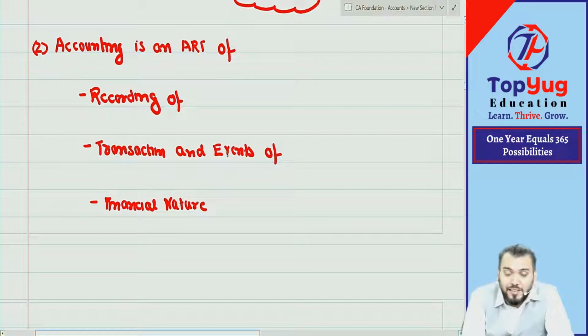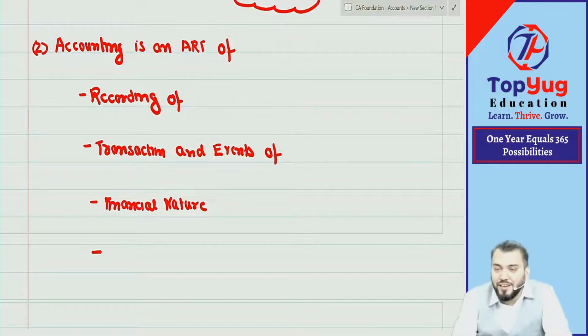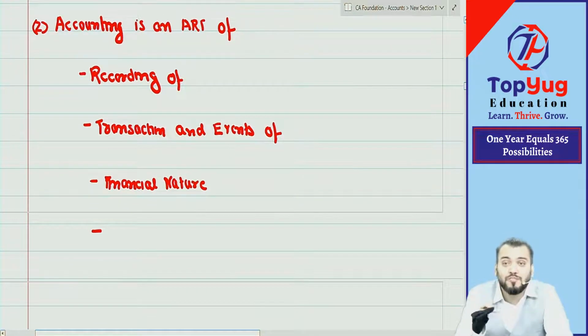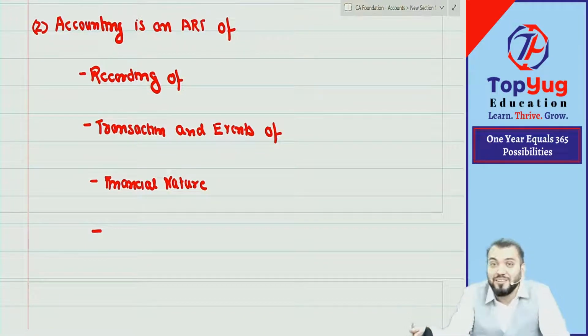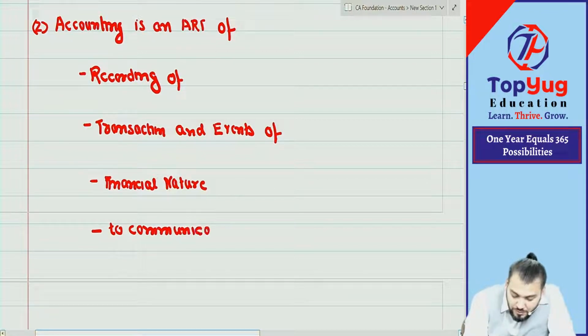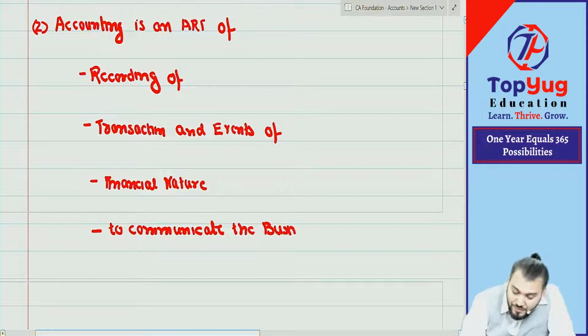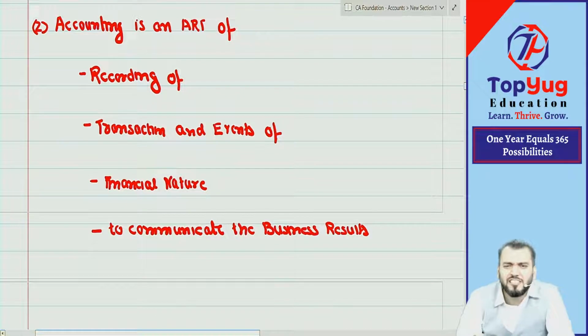Recording what? Transaction events of which nature? But what is the objective of recording? What is the ultimate objective of recording? To communicate. That is the ultimate objective of accounting. To communicate what? Business results. Business results means business performance. To communicate the business results.